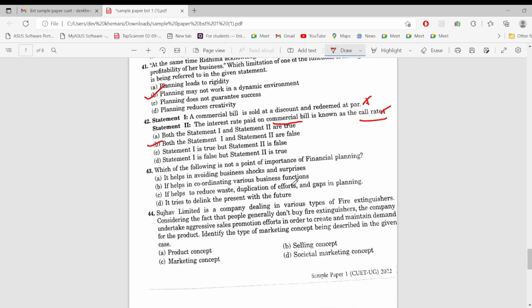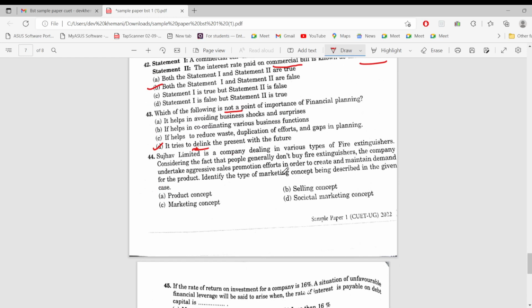आगे, which of the following is not a point of importance of financial planning? So it helps in avoiding business shocks and surprises. It helps in coordinating various business functions. It helps to reduce waste, duplication of efforts, and gaps in planning. It tries to link... ओहो, ये गलत हो गया ना. डीलिंग लिख दिया, तो ये डी नहीं लिखना चाहिए था. डीलिंग गलत हो जाएगा. ठीक, तो ऑप्शन डी हो जाएगा आंसर. नॉट अ पॉइंट पूछा था.